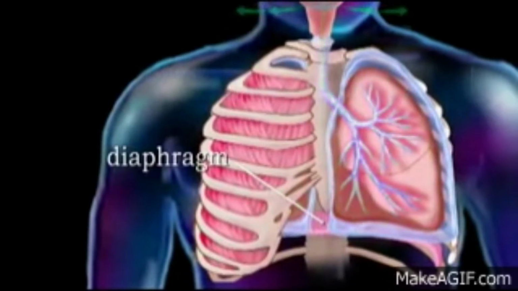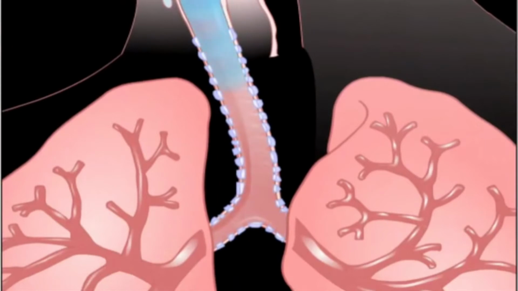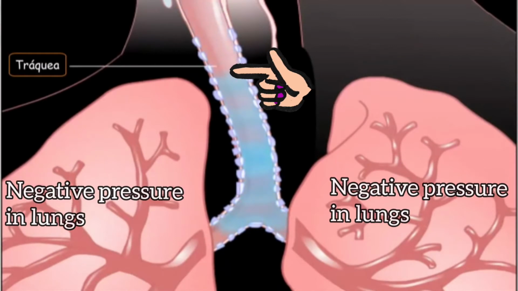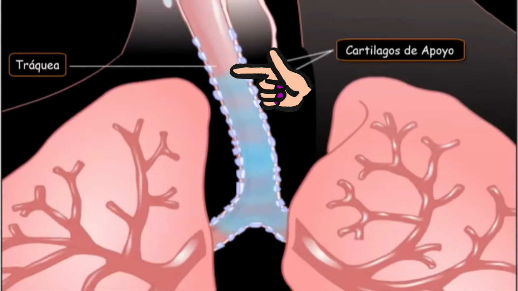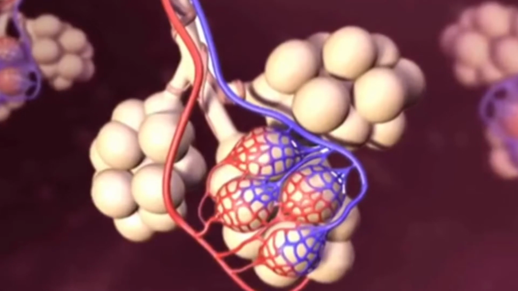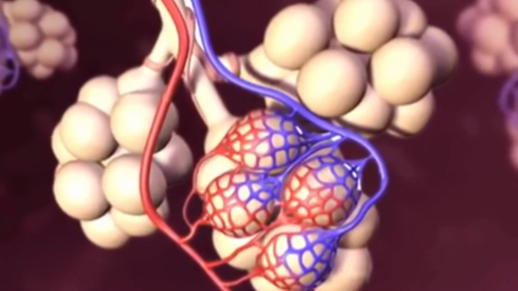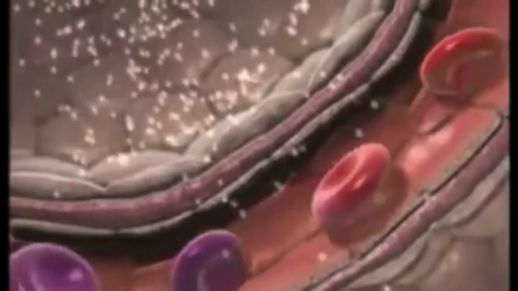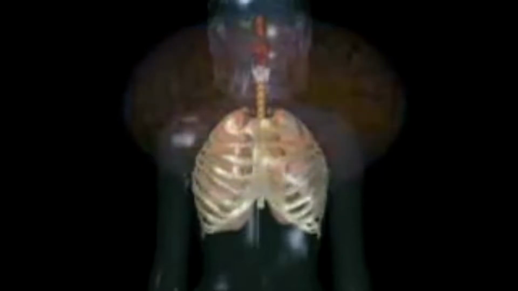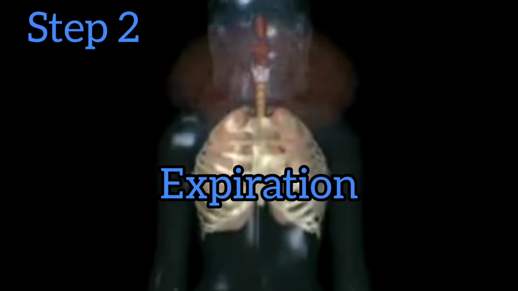As a result, there is a decrease in the intrapulmonary pressure, that is, inside the lungs there is a negative pressure, and due to this negative pressure, the greater atmospheric pressure outside the body causes the air to flow rapidly into the internal layers, which sequentially lead to the alveoli. From the alveoli, the oxygen passes into the blood of the capillaries and carbon dioxide diffuses out from the blood to the alveolus lumen.